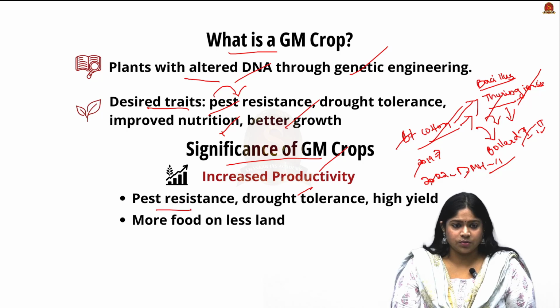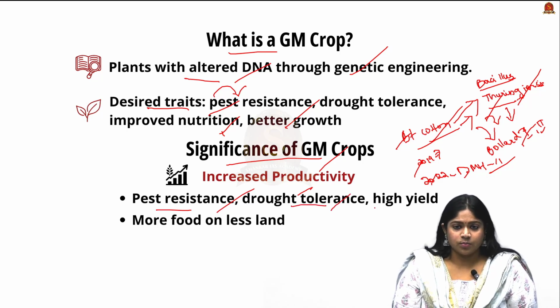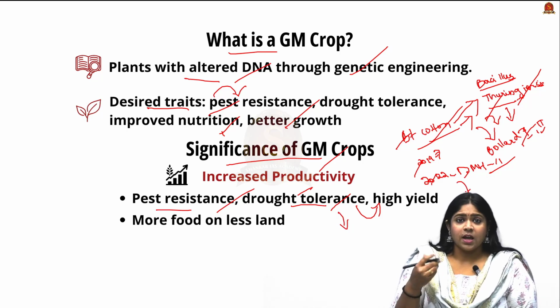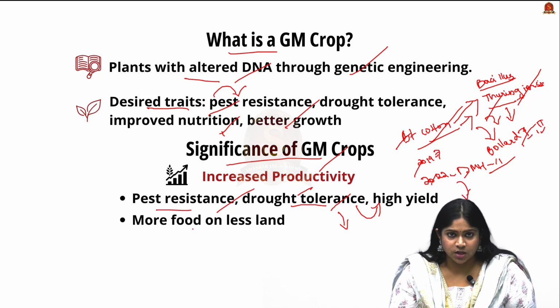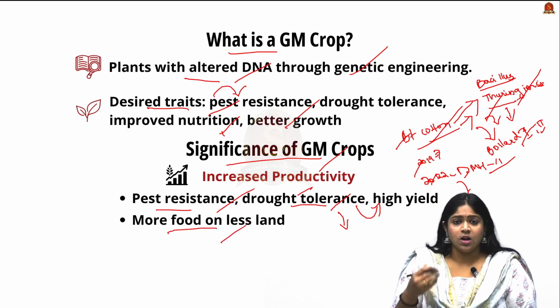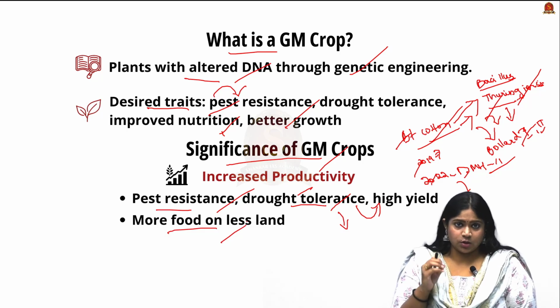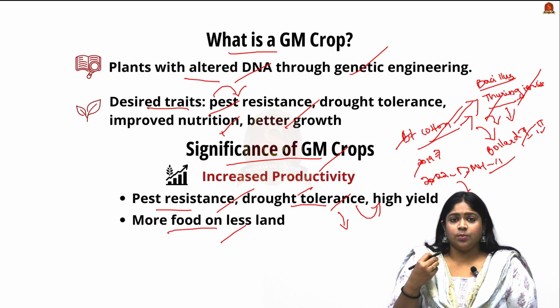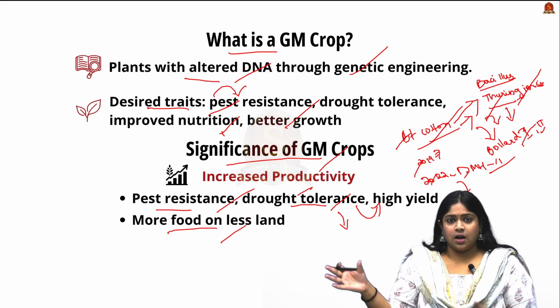First is their ability to be resistant to many crop problems, that is pest resistance, drought tolerance, and trying to give a high yield. So for example, the Dara mustard hybrid is a herbicide resistant crop. Through the involvement of a genetically modified crop, there is more food on less land, as it would bring high yield even with fewer crops present on a land. So it brings down the issue of using land, hectares or acres, in a larger amount.